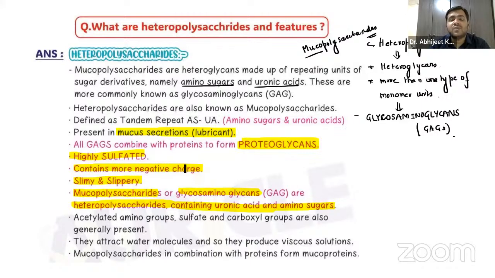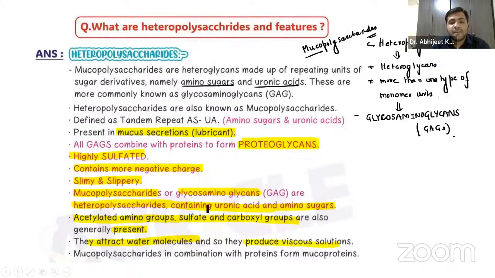I told you it's more than one type of monomer units. The sugar derivatives are the amino sugars or the uronic acids. Apart from that, acetylated amino groups, sulfate and carboxyl groups are also present. They attract water molecules, so they produce viscous solutions.